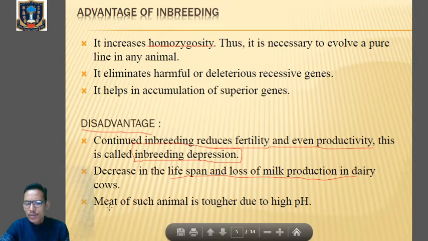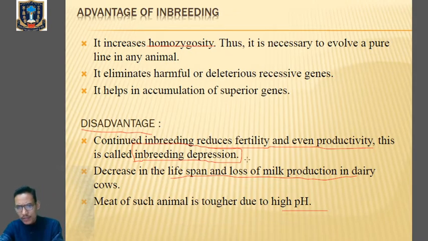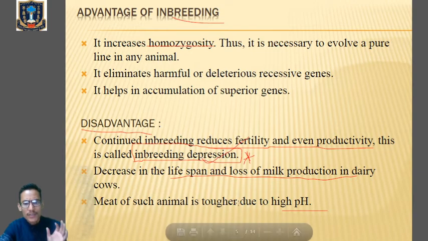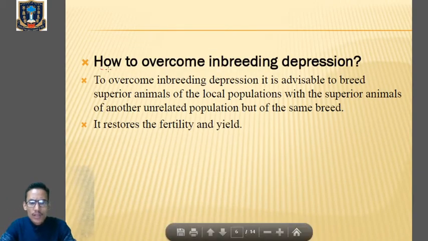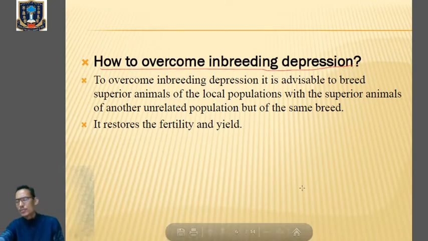And meat of such animals will be tough due to higher pH. Clear? So the most important thing is inbreeding depression. Continuous inbreeding will lead to inbreeding depression. So the next question comes, how can we overcome inbreeding depression? How to overcome inbreeding depression is the most important thing.